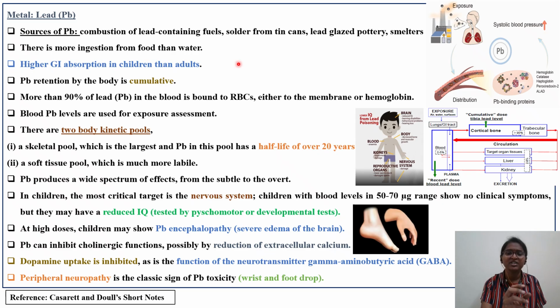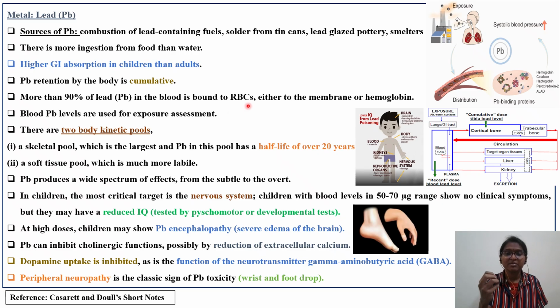For example, if 100 mg of lead is given on day one, and on day two there is repeated exposure, there is still a residue of the first exposure in the body. Then on the second day an additional dose will be there, so cumulative toxicity will be there. Another important thing to remember: more than 90% of lead in the blood is bound to RBC. We will learn about this one.